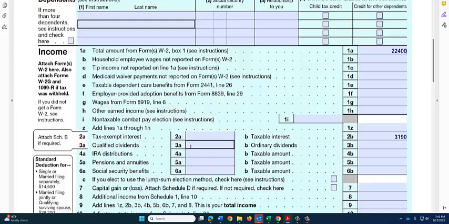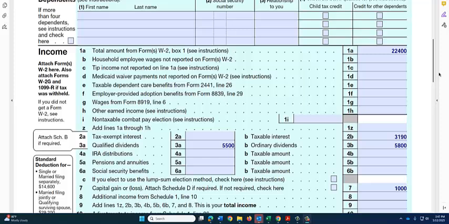Okay, so the qualified dividends were $5,500. Those will qualify for a lower rate. The ordinary dividends are $5,800. So of the $5,800, $5,500 of those are qualified dividends. And then line 7, the capital gain distribution is reported, and that was $1,000. And capital gains are also taxed at a lower rate. So when we begin to calculate the tax, we've got to keep this $5,500 and this $1,000 in mind.